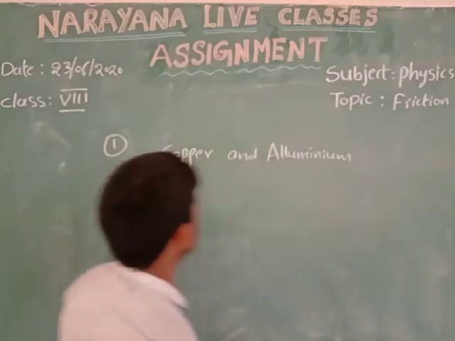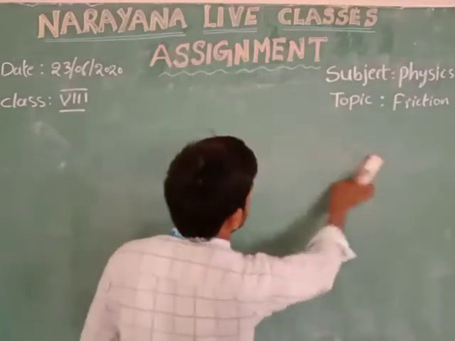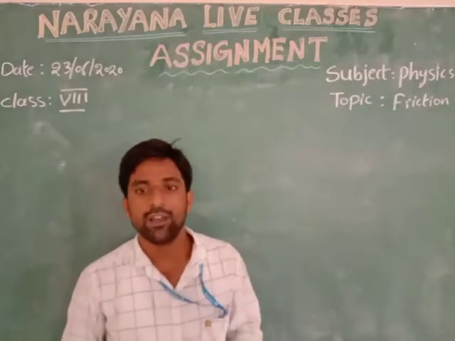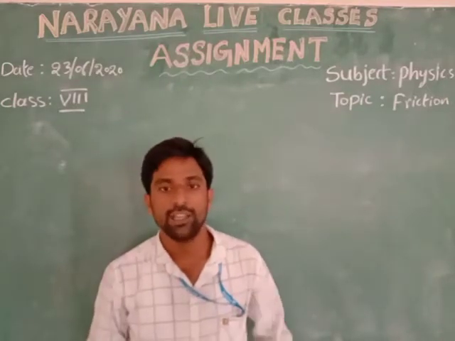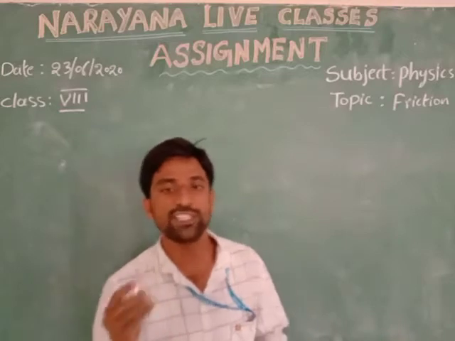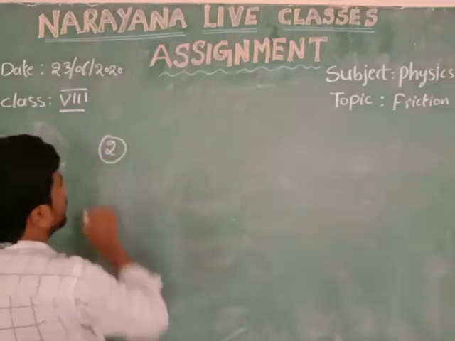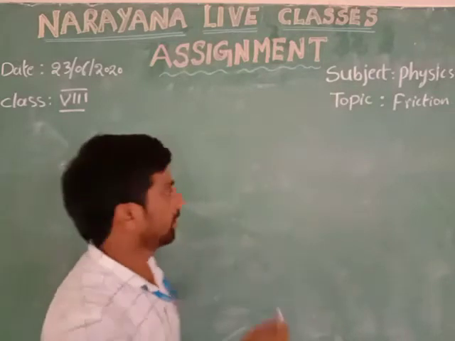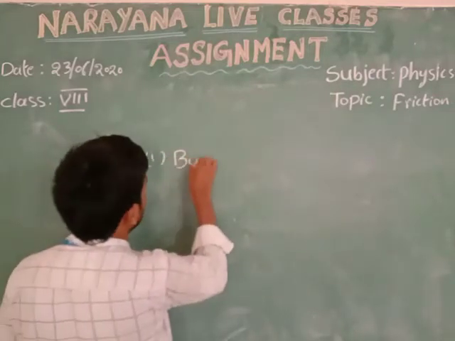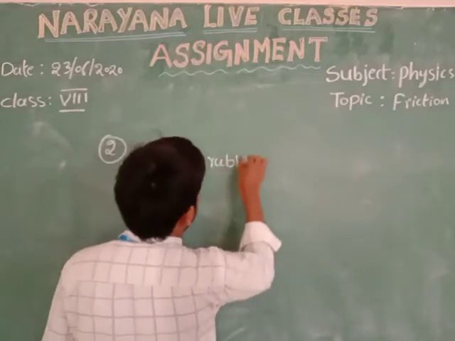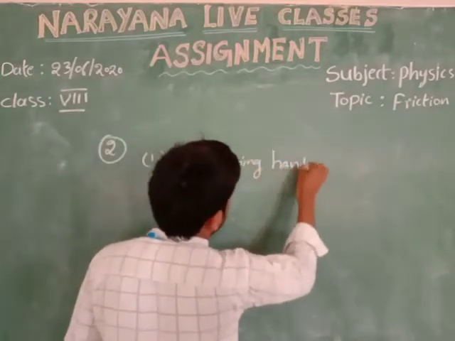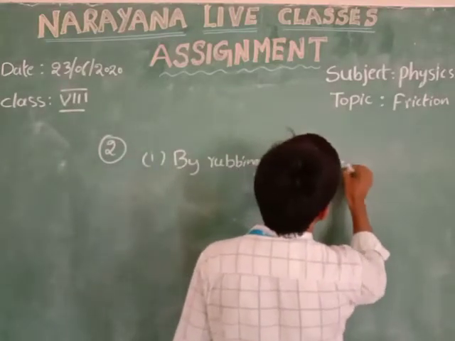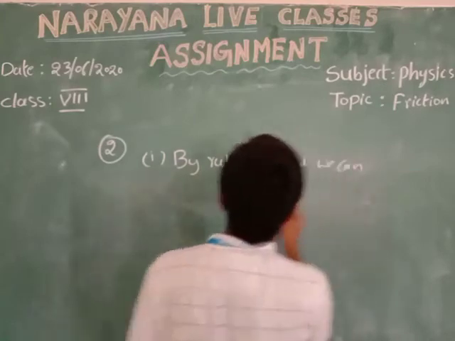Coming to the second question. The question is, give some examples where friction produces heat. The answer is, by rubbing hands we can produce heat.